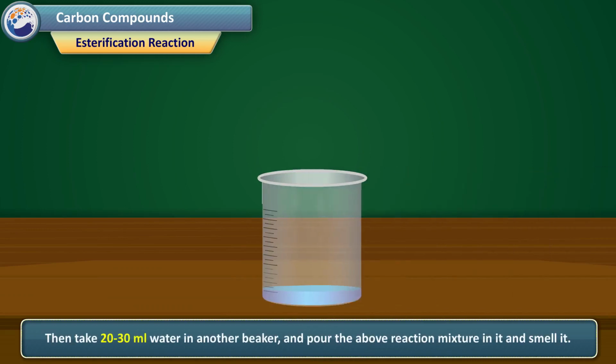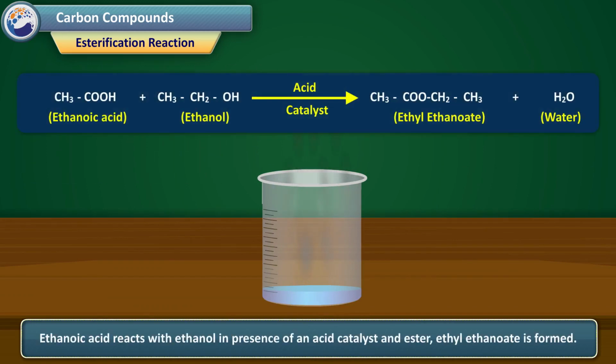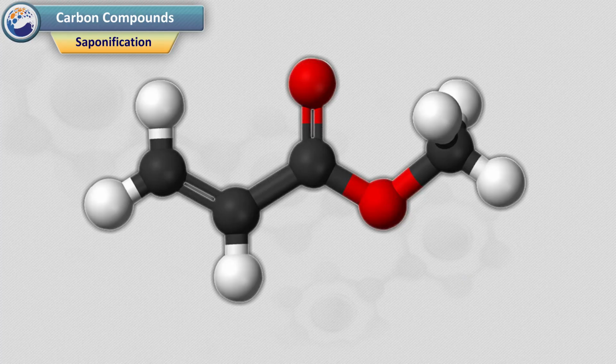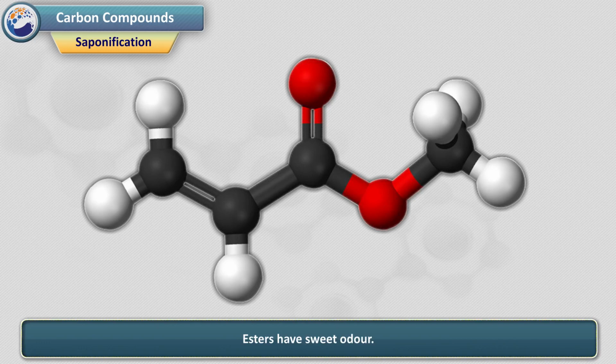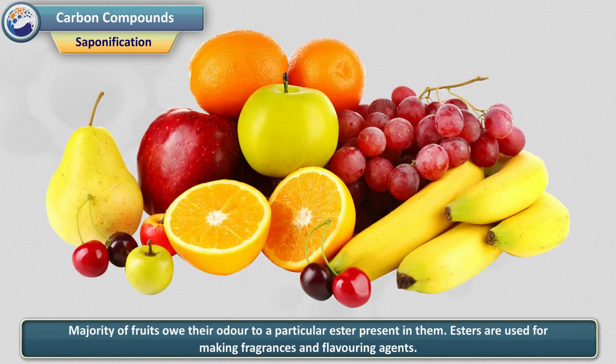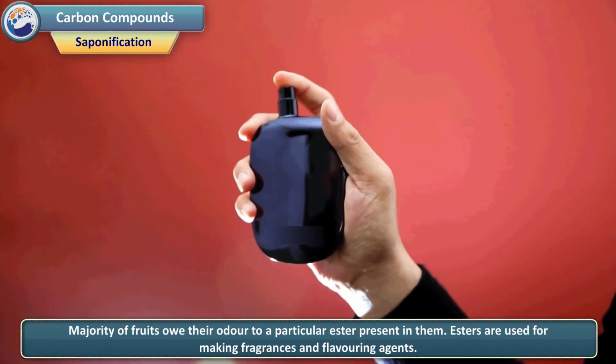Then take 20 to 30 ml water in another beaker and pour the above reaction mixture in it and smell it. Ethanoic acid reacts with ethanol in presence of an acid catalyst, and an ester, ethyl ethanoate, is formed. Saponification. Esters have a sweet odor. The majority of fruits owe their odor to a particular ester present in them. Esters are used for making fragrances and flavoring agents.